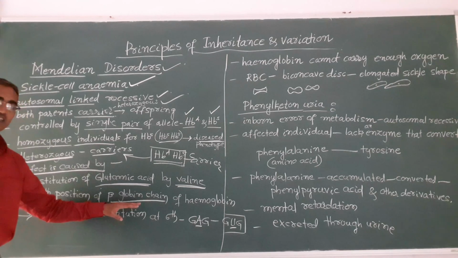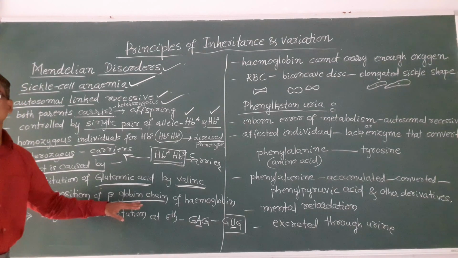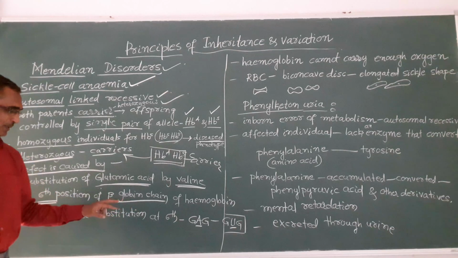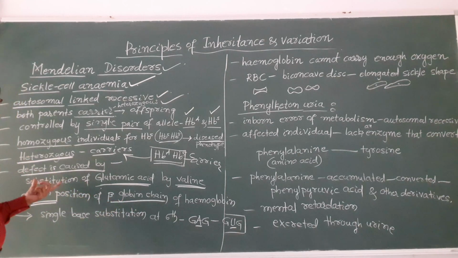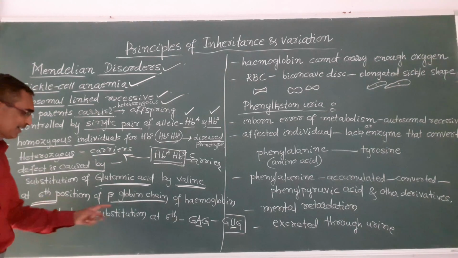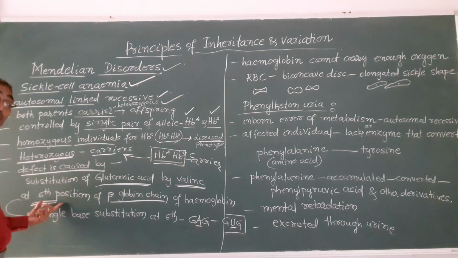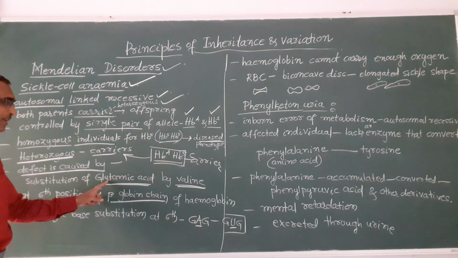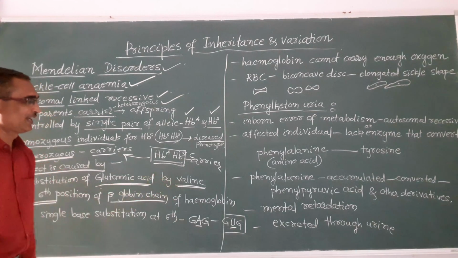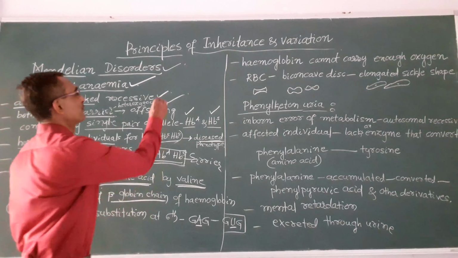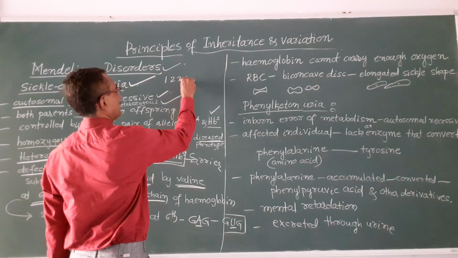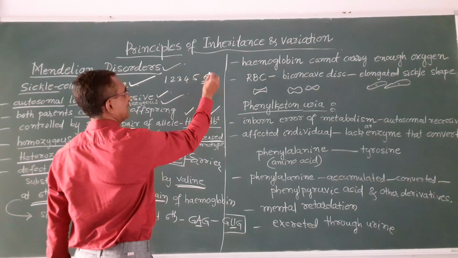Hemoglobin has protein chains, and at the 6th position of the hemoglobin beta chain, glutamic acid is replaced by valine. Counting: 1, 2, 3, 4, 5, 6 position.